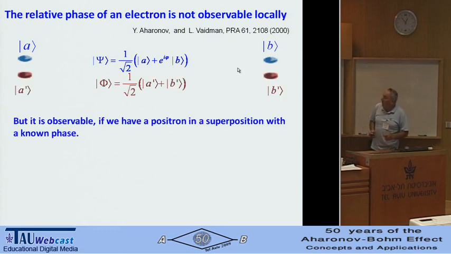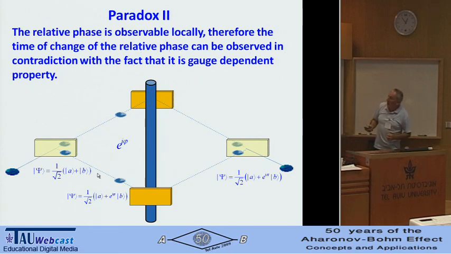However, given another particle, another fermion, since the problem with electrons is that they are fermions, let's take a positron, and we know the state of the positron, then no problem. We can find the phase. One way is to annihilate, and then we have two photons, one photon in superposition with the same phase, and we can find it. So all this tells us that we can measure relative phase. But if we can measure a relative phase, then we have this contradiction. We can find where exactly the phase flipped from plus to minus. And this was supposed to be an unphysical property.